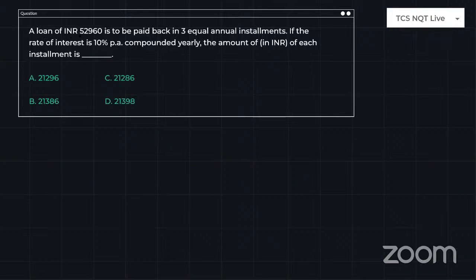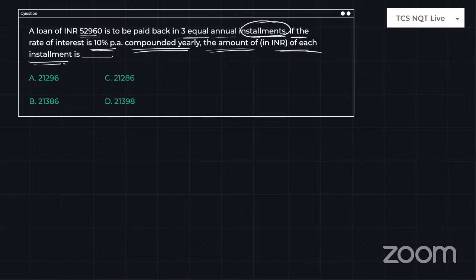A loan of 52,960 rupees is to be paid back in 3 equal annual installments. Whenever I see this installment procedure, I'll know the formula directly. I always tell our students that you need to remember particular formulas for particular types of questions. If the rate of interest is 10% per annum, compounded yearly, the amount in rupees of each installment is.